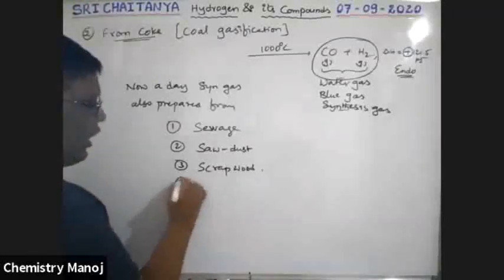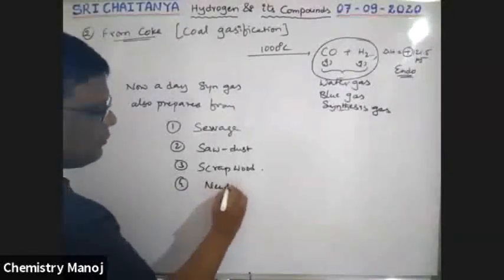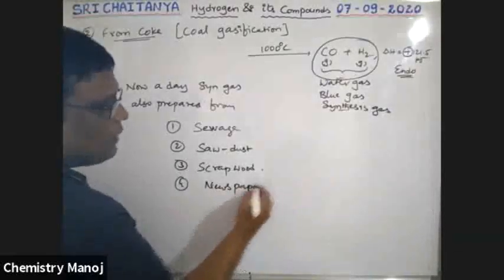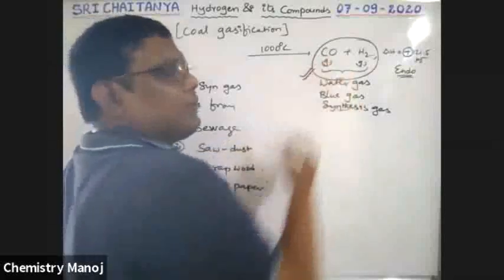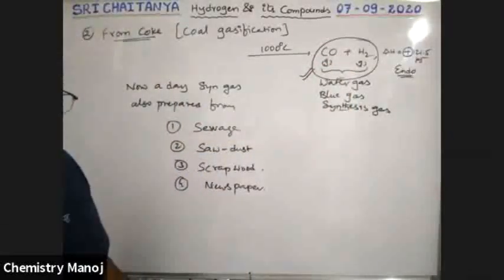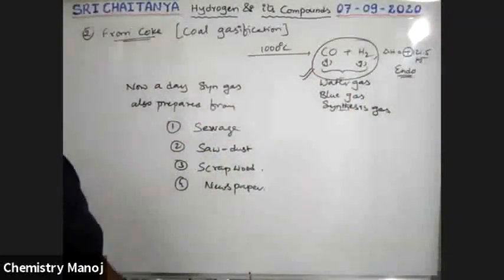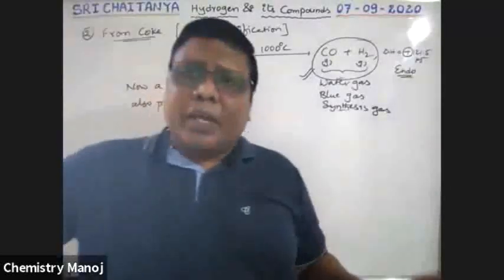And also our waste newspapers are used for the synthesis of this syn gas, because this is that important. So this is very, very important, boys. Okay, so these are the different ways to prepare hydrogen gas.